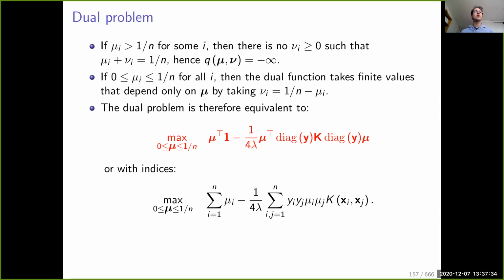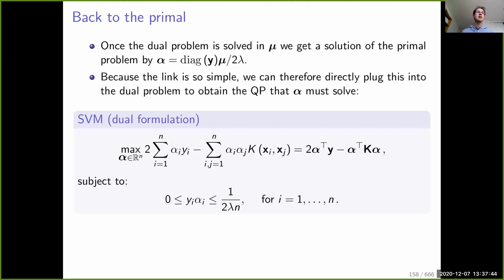Now, what we often call the dual of the SVM, there is a last step, which is to use the relation between mu and alpha. Remember that we had derived this relation. Alpha is the primal variable. And we know that the relation between the optimal primal variable and the optimal dual variable is that alpha is equal to the diagonal of y times mu divided by 2 lambda.